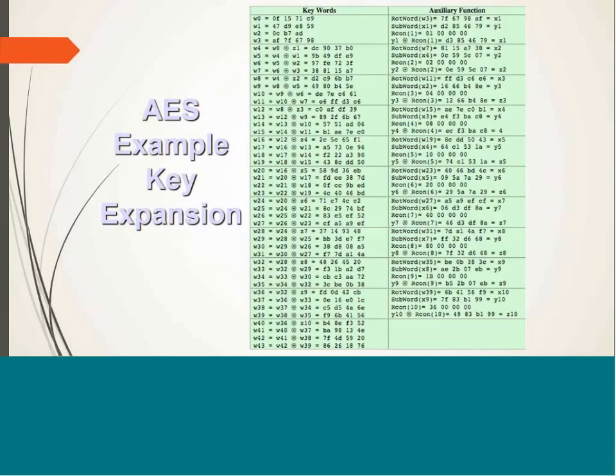For your practice, you can analyze this table, where it is shown that this is your initial cipher key and various steps of key expansion have been performed on the initial cipher key to get different round keys. You can practice this to understand more about key expansion. It has been shown step by step for each round.